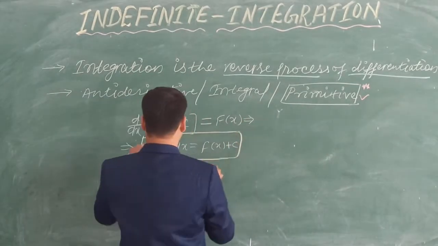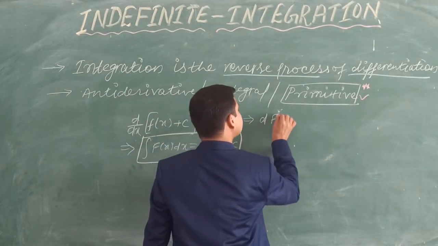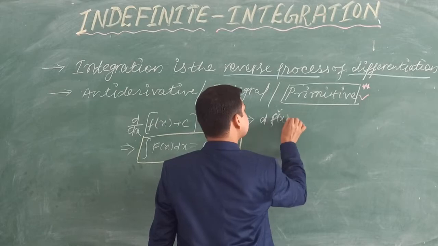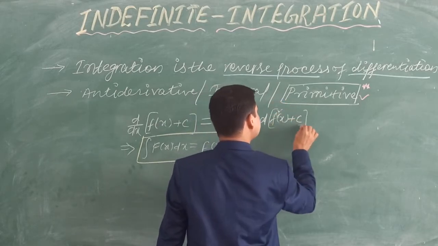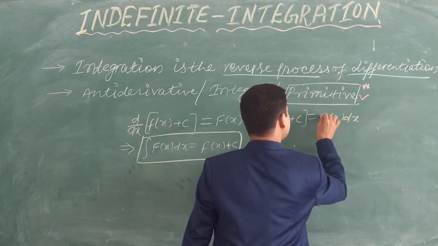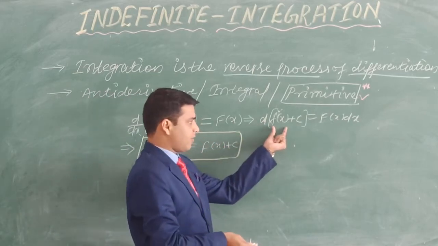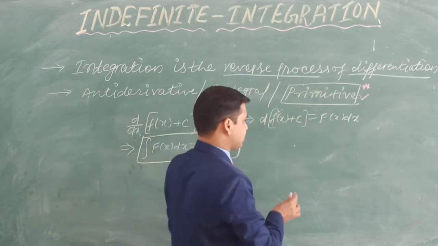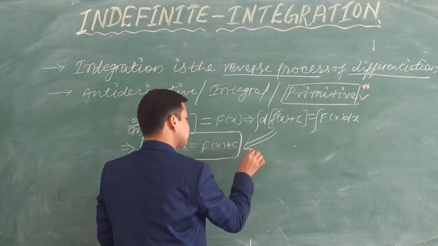But how does it come? See this here. We know that dx is movable here, so I am writing d of small f of x plus c equals capital F of x dx. Now integrating both sides, you will get this same result.